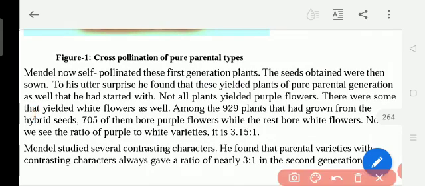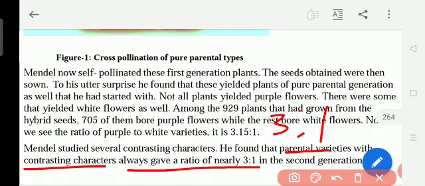So Mendel studied several contrasting characters. He found that parental varieties with contrasting characters always gave a ratio of 3 is to 1 in the second generation. 3 is the dominant, 1 is the recessive. 3 is the purple flower, 1 is the violet flower.